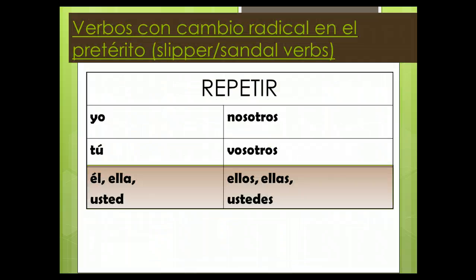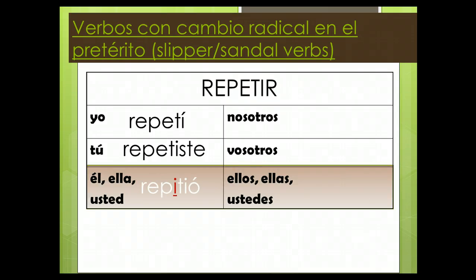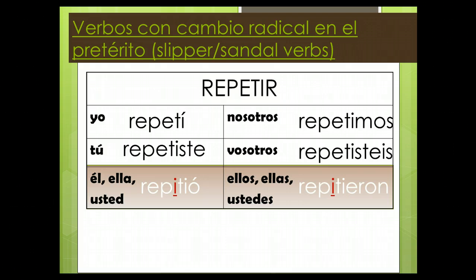So for example, repetir. Repetí, repetiste, repitió, repetimos, repetisteis, repitieron. So you'll notice this is an IR verb. It does stem change in present tense, E to I, so it will stem change in preterite, only in the sandal or the slipper though. So instead of this boot shape that we would use for present tense, we're only going to use the bottom two in preterite. And I can only go E to I or O to U. So since there's an I here, we'll do E to I.